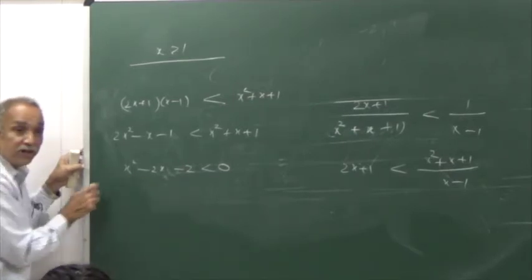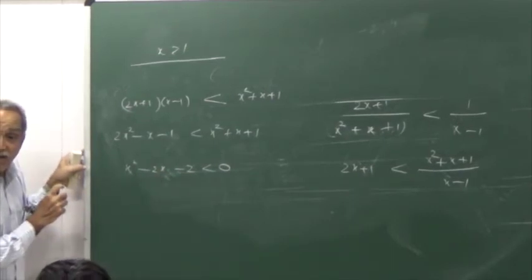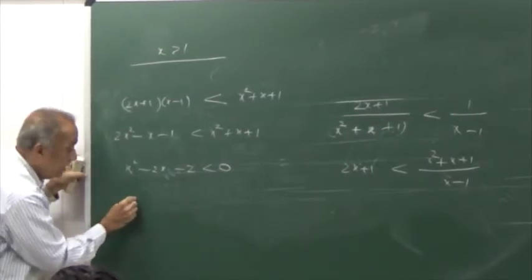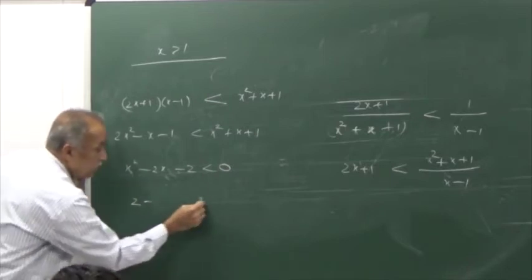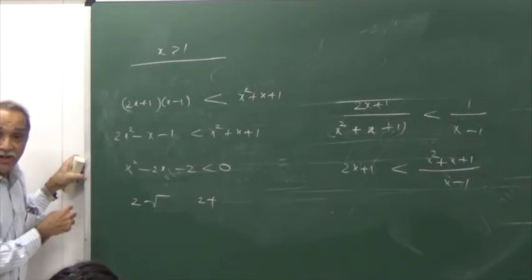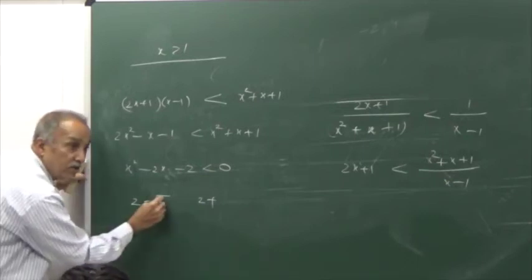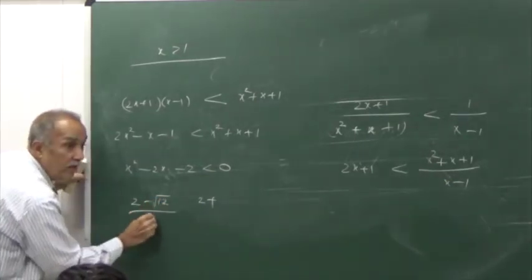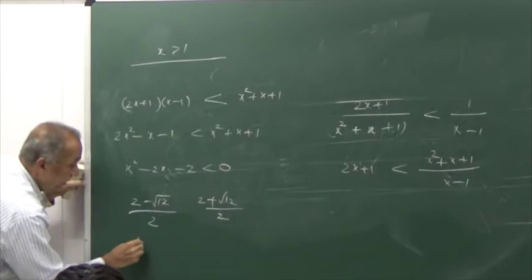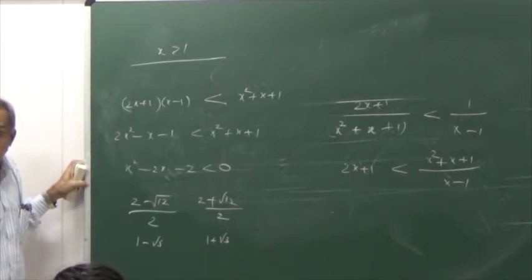Is this a factorizable expression? What is b square minus 4ac? Is it a perfect square? No. So it is not factorizable. Okay, what are the roots? Minus b plus or minus root of b square minus 4ac, divided by 2a. These are the roots. Or when simplified, these are the roots. Agreed?